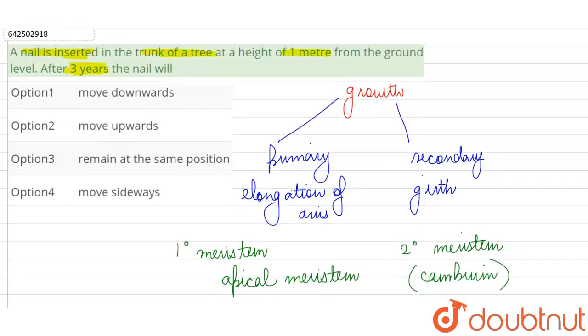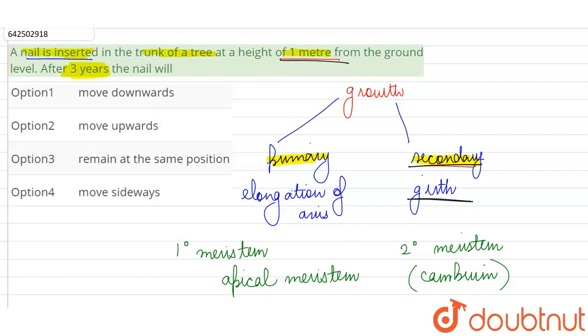So over here what is going to happen is, if we insert a nail into the trunk, over the course of these 3 years both primary and secondary growth is going to take place. Now at first we inserted this nail at the height of 1 meter. Now our secondary growth is not going to change the height anyway, because secondary growth is not related to the height, only thickness is increasing, only girth is increasing because of secondary growth. So due to secondary growth there is going to be no increase in the height of the nail.